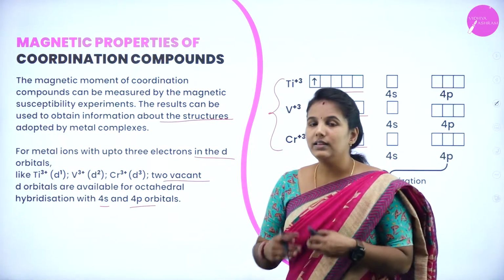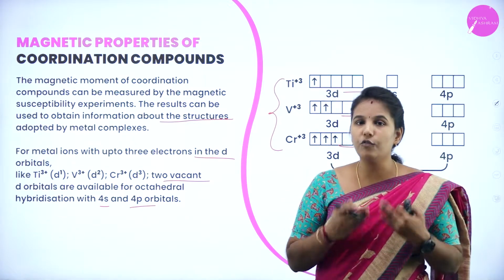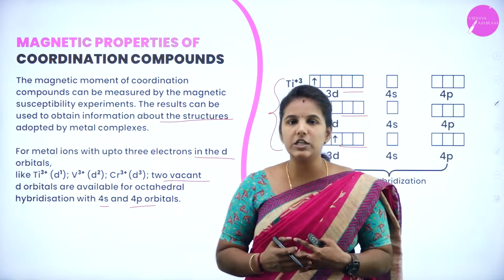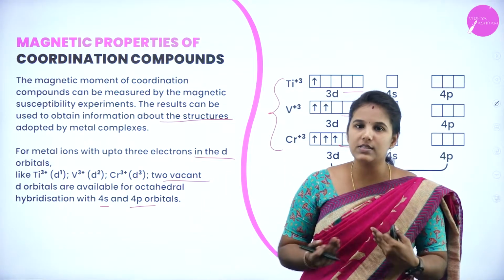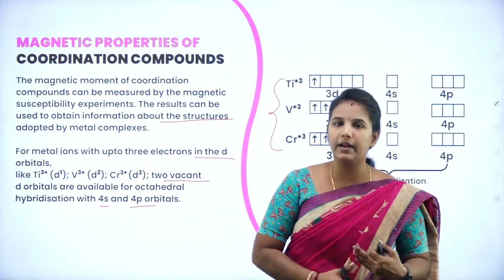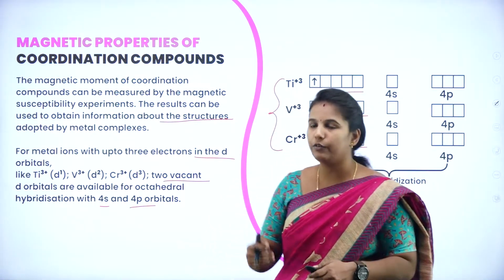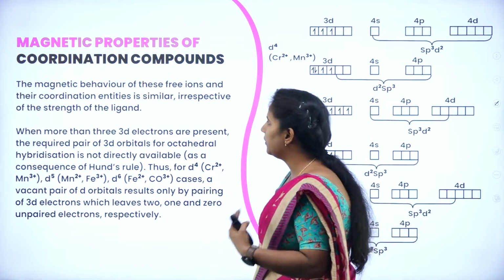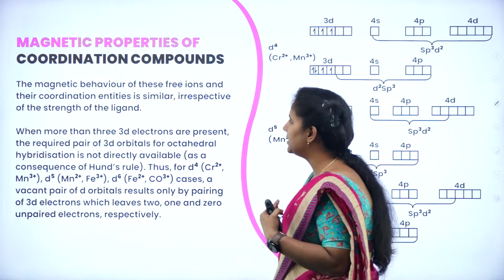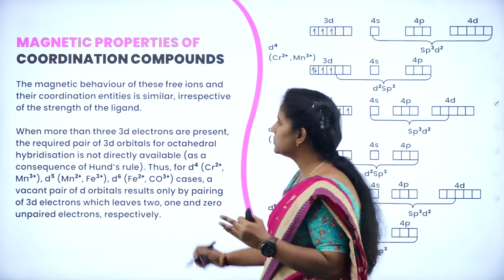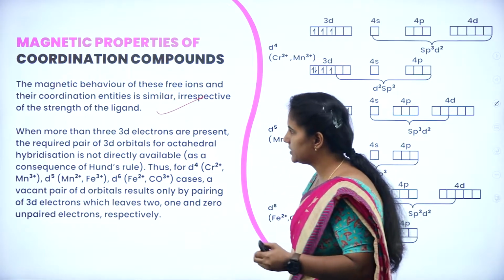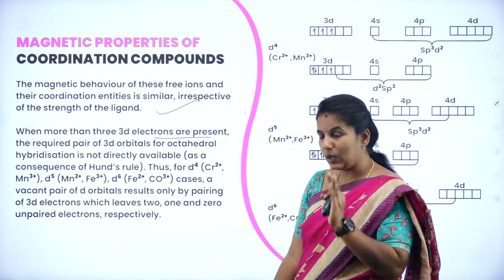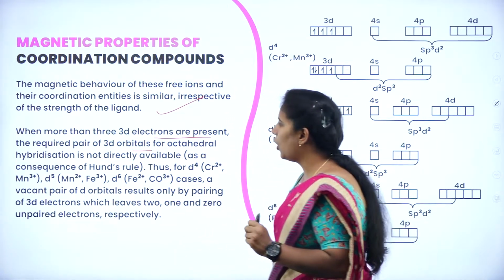So, this indicates that the presence of unpaired electrons in the coordination complex is responsible for the attraction towards a magnetic field, hence they are paramagnetic, and it is diamagnetic if it is repelled. So, the magnetic behavior of these free ions and their coordination entities is similar irrespective of the ligand. Is it right? Yes.